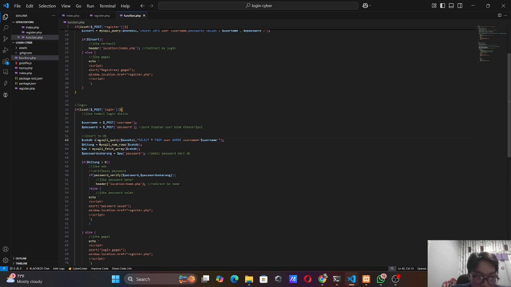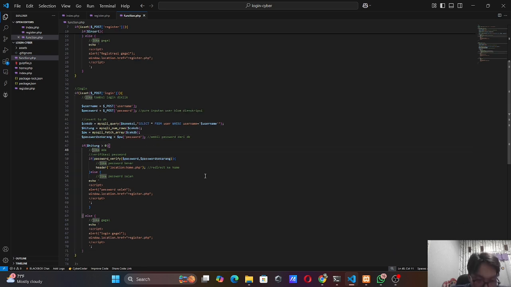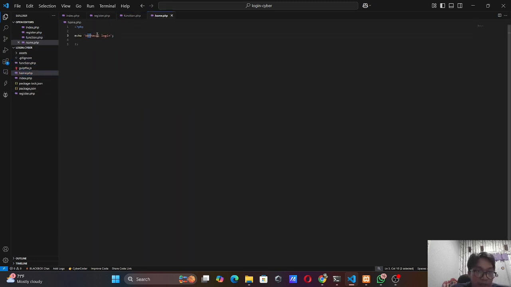Next is the pure input user, with no encryption of the password, not to the DB. Next is insert to DB, check DB, and hash the password now to check the password in the DB. So we have an if else inside an if else. If it's not zero, here is the password verification, with the password and the password now, and the location too. If it's successful, you go to home PHP.